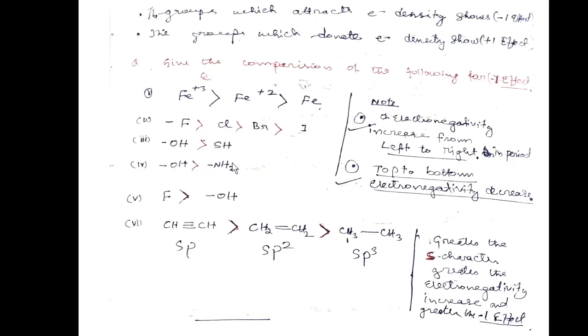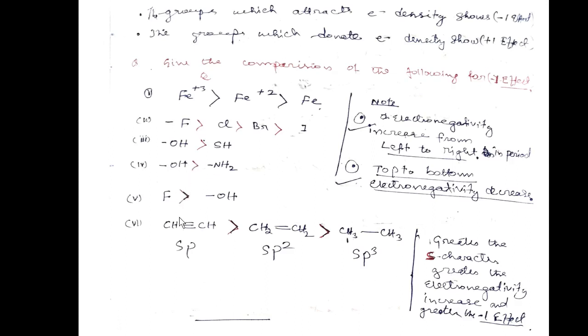Same with oxygen and nitrogen: oxygen is 8 and nitrogen is 7. Oxygen is in group number 16 in the periodic table and nitrogen is in 15. So the outermost electrons in oxygen are 6 and in nitrogen 5. So oxygen will be more electronegative.